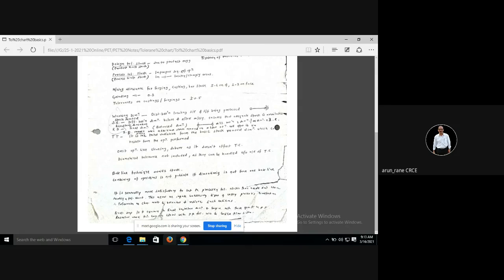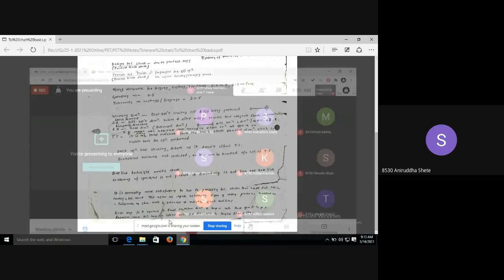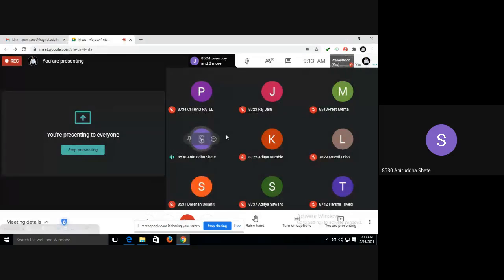Yes, go ahead. There is a tolerance chart for linear dimensions, so sir, is there none for diametrical dimensions? What is done for diametrical dimensions? No, diametrical tolerances we are controlling on the machine only. You will come to know when I take the example. Just hold on. In 5 minutes now, I am going to take a simple example.